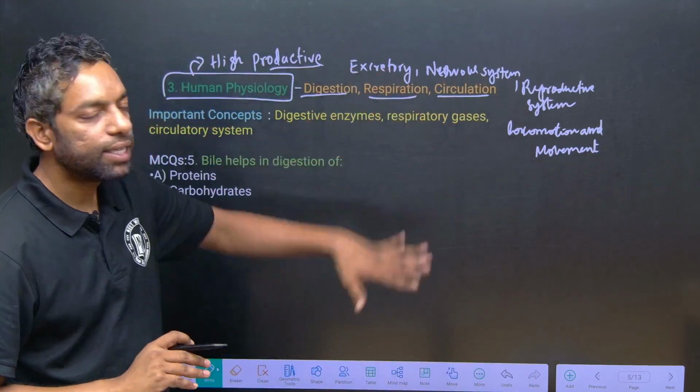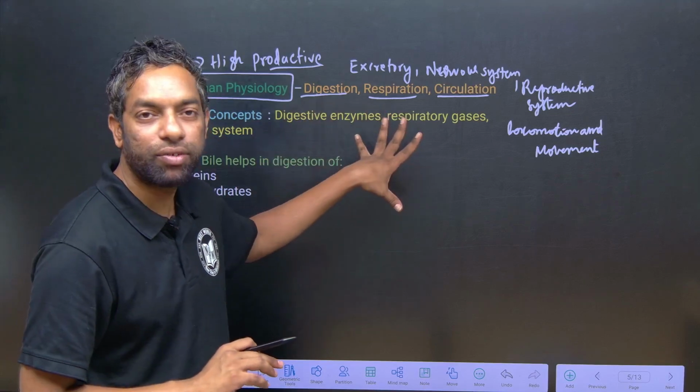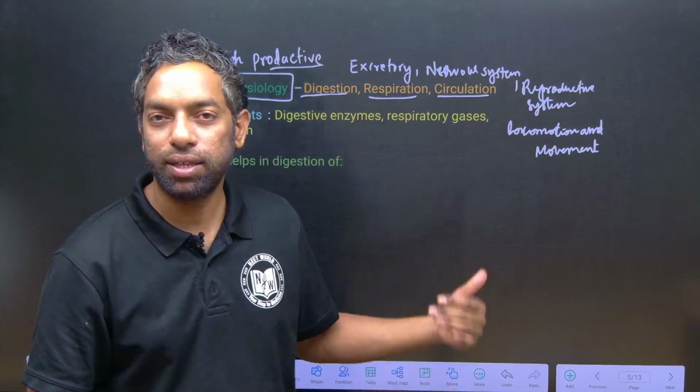So, these are the human physiology questions. This is a highly productive chapter. You must focus on this chapter.